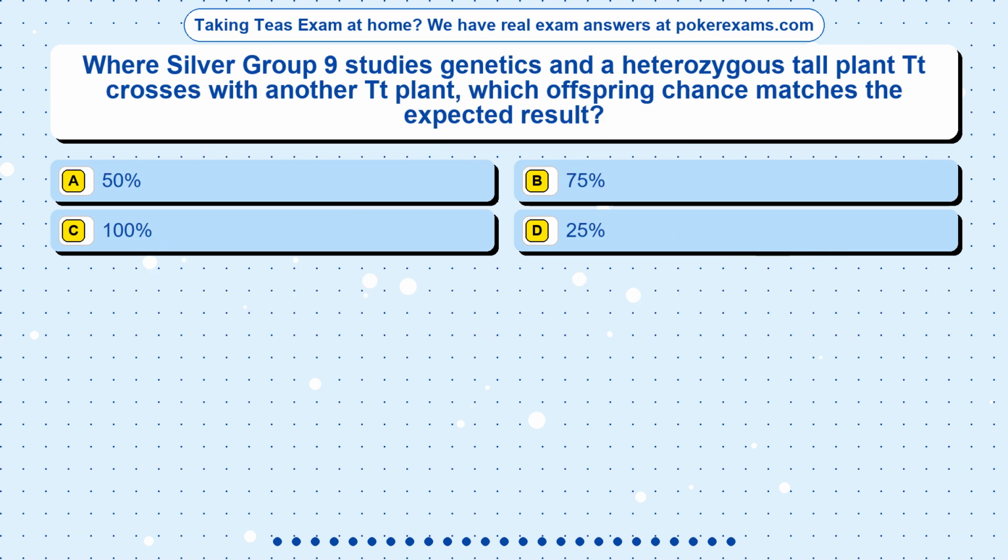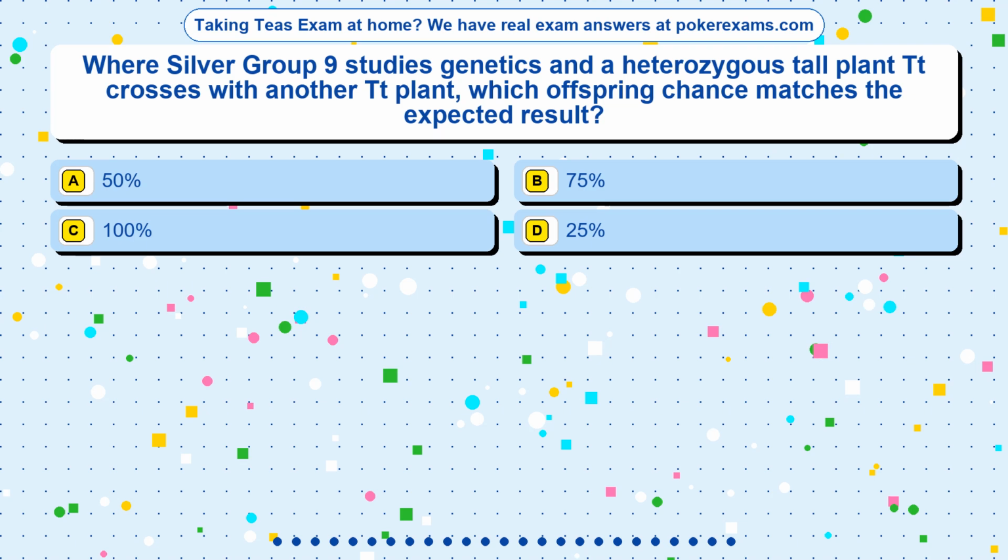Question 18. Where Silver Group 9 studies genetics and a heterozygous tall plant Tt crosses with another Tt plant, which offspring chance matches the expected result? Option A, 50%. Option B, 75%. Option C, 100%. Option D, 25%.